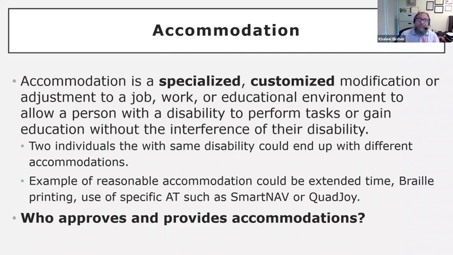So the student with disability has to meet with a counselor, sometimes under the umbrella of Office of Disability Services, like what we have in UNC Charlotte. Sometimes it has a different naming, but it doesn't matter. There's a counselor who will accept these papers or the documentation, meet with the student with disability, discuss the accommodation, and provide a letter of accommodation.